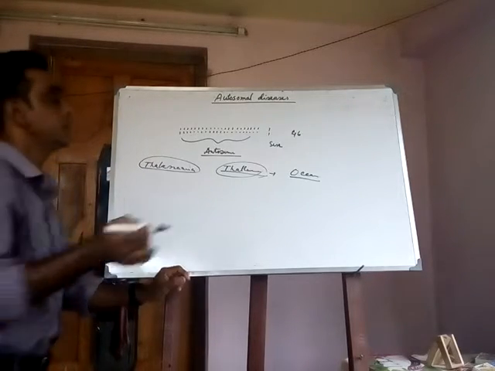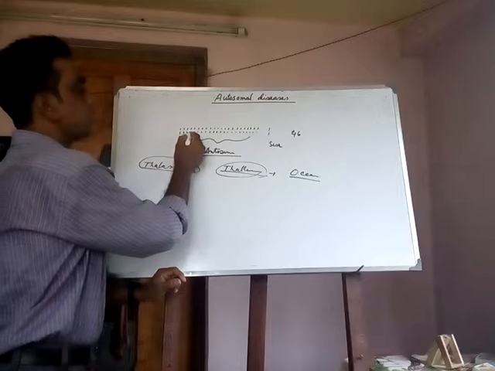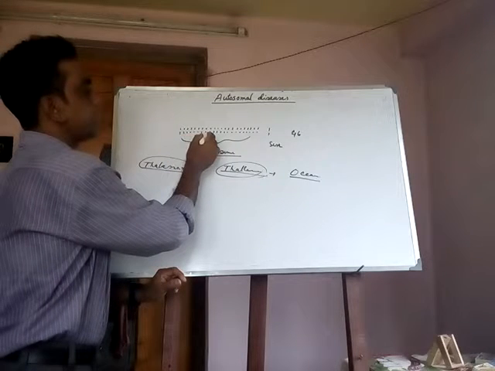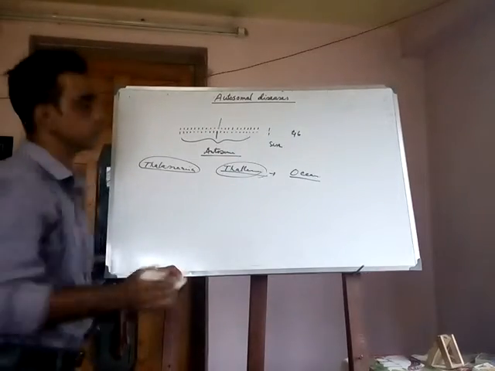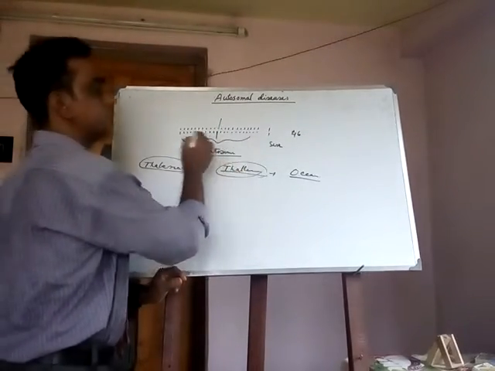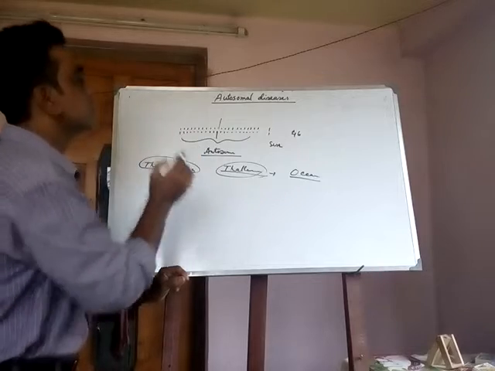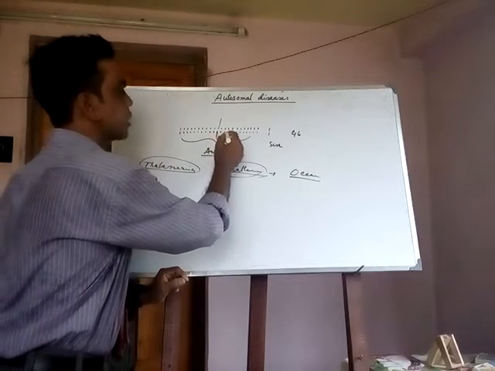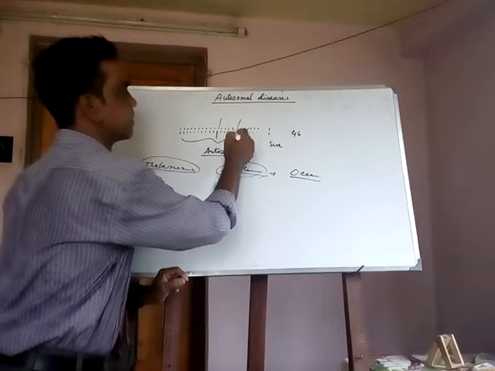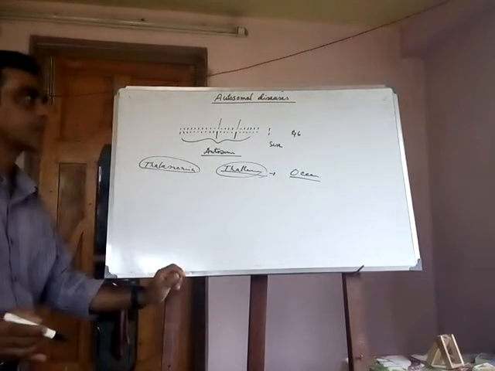Here is chromosome 1, 2, 3, 4, 5, 6, 7, 8, 9, 10, 11, that is 11. Sorry, sets does not mean number of chromosomes, the diploid sets. Then 12, 13, 14, 15, 16, that is 16, homologous chromosomes.